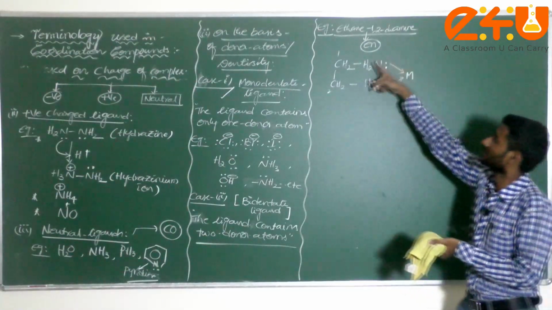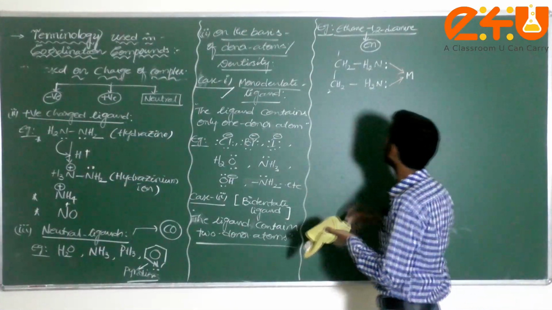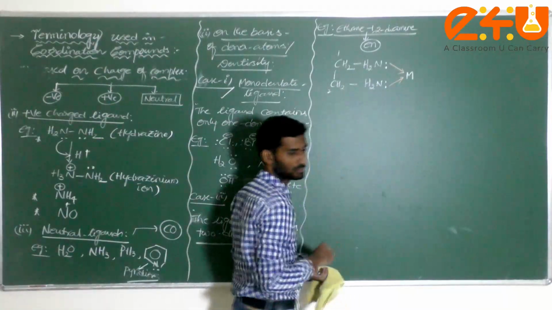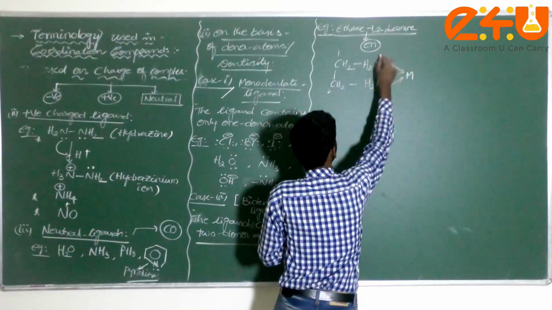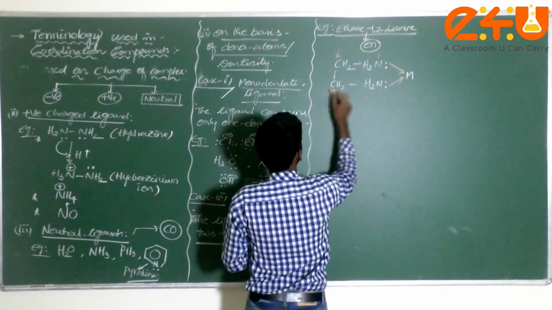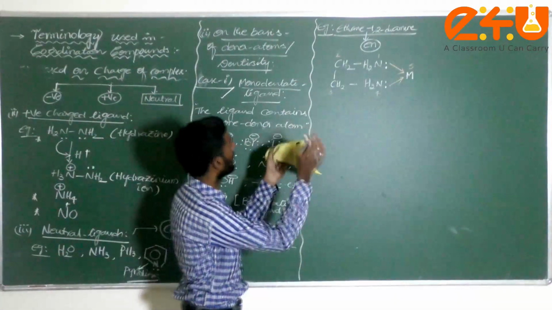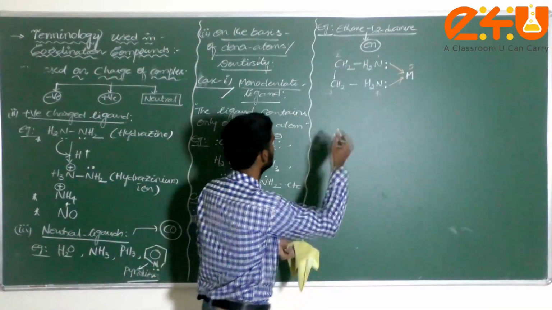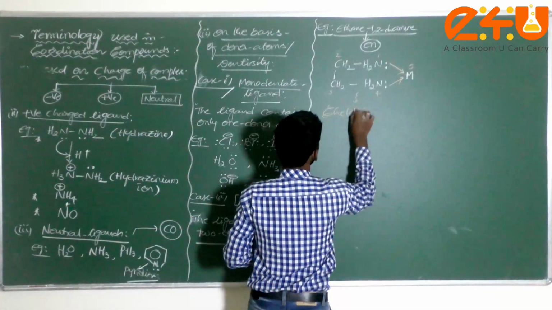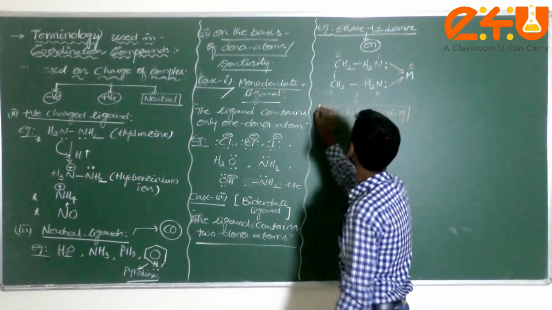This is why it is called ethane-1,2-diamine. One more important point: how many member ring is formed here? I consider this 1, this 2, this 3, this 4, and the central metal atom 5. There are 5 atoms, so a ring is formed. This ring is called a chelating ring.